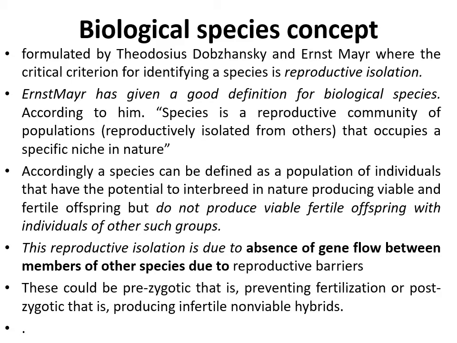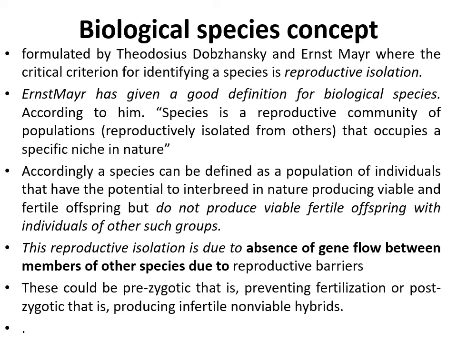Ernst Mayr has given the definition that a species is a reproductive community of populations that occupies a specific niche in nature. They are reproductively isolated from other groups, but they reproduce within that group to produce fertile offspring.